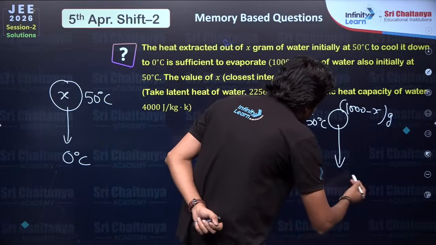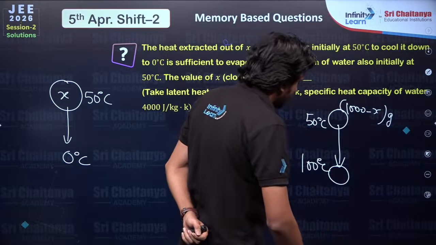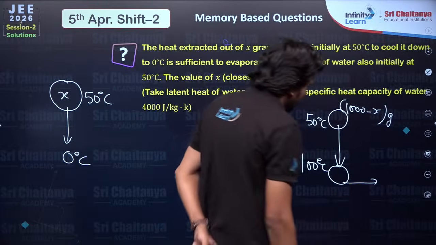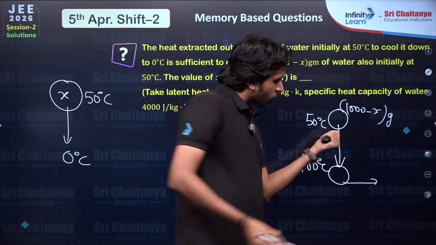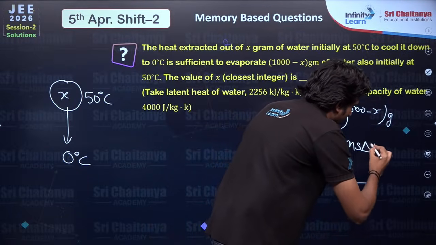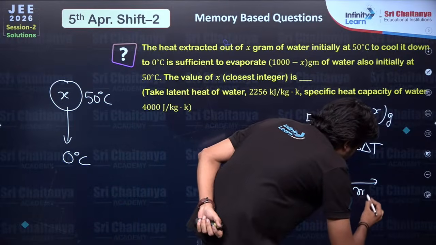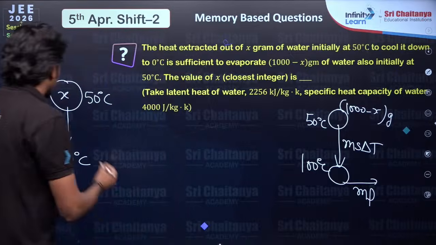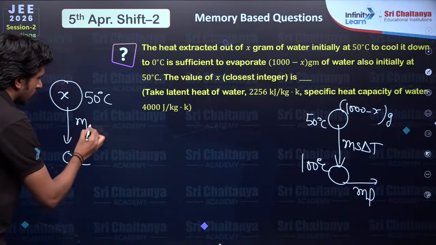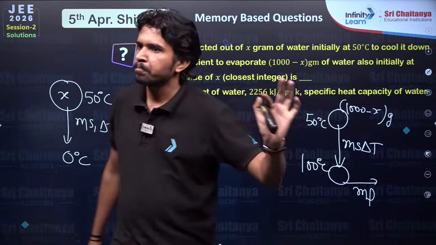That means it will go up to 100 degree centigrade, and then it will evaporate. That means heat required in this process is ms delta T. Heat required in evaporation is mL. Okay, and this is what ms1 delta T. Both should be equal.